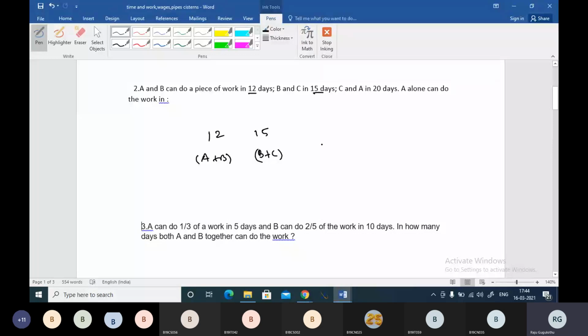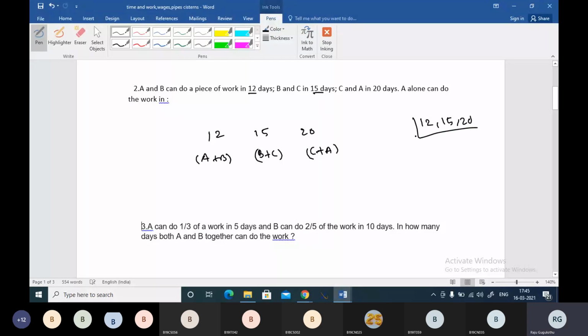And we have C and A. When this kind of question comes, I'll tell you what to do. We have to add all of this that will come here. Okay, C and A, A and B, B and C make the work in 12 days, 15 days and 20 days. We have to find the LCM.